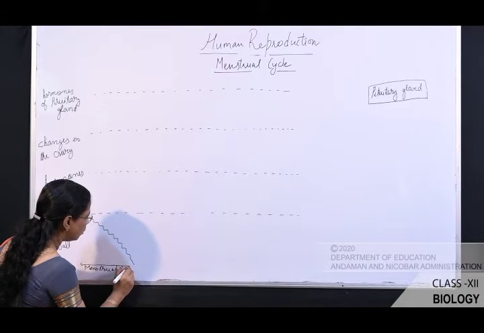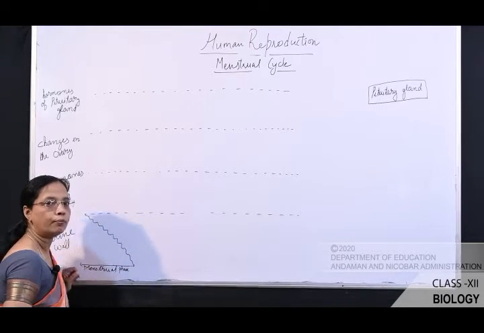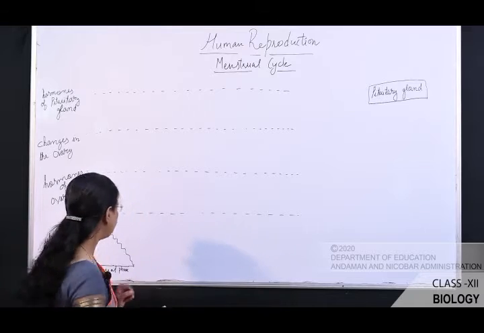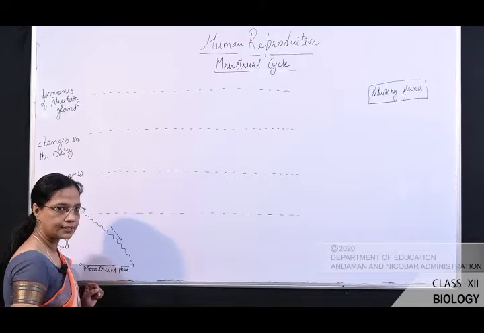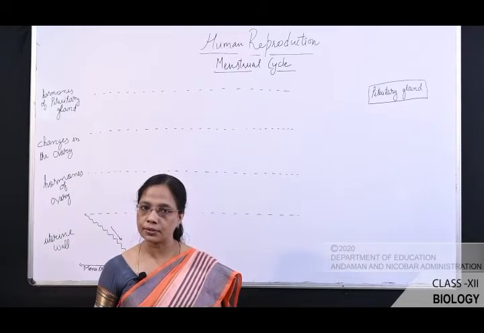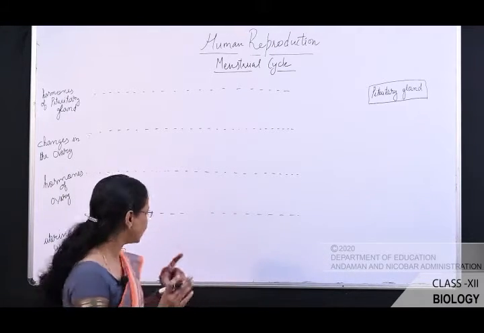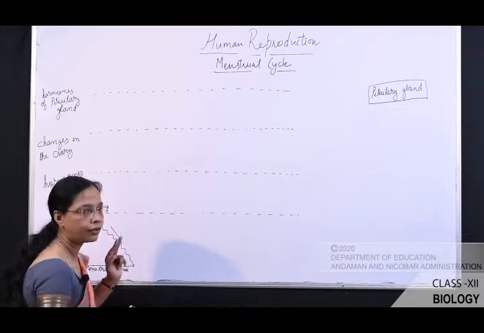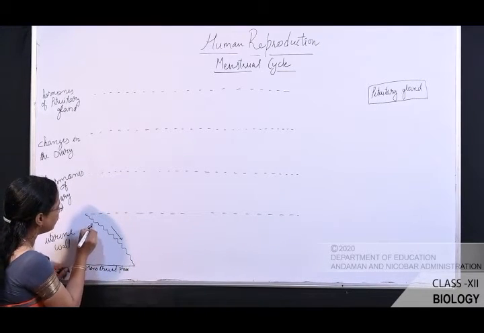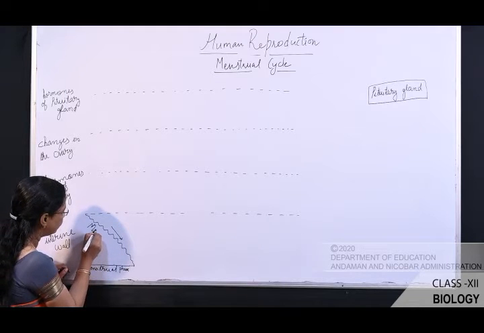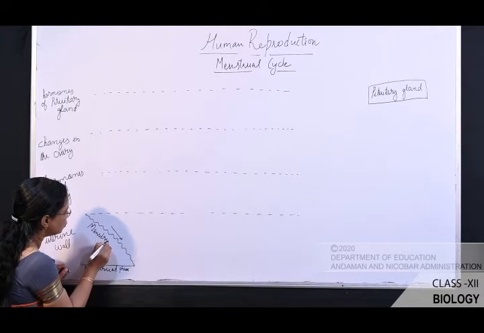There is a loss of endometrial tissue. Blood vessels and endometrial tissues break down, and there is a loss of endometrial tissues, and that process is known as menstruation.